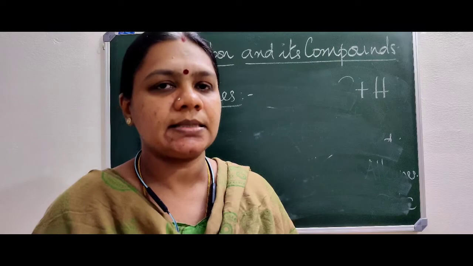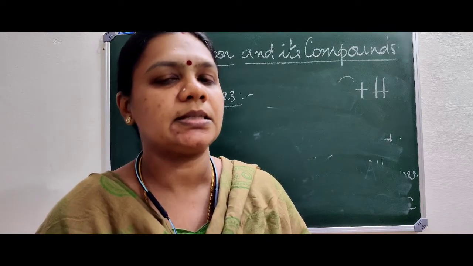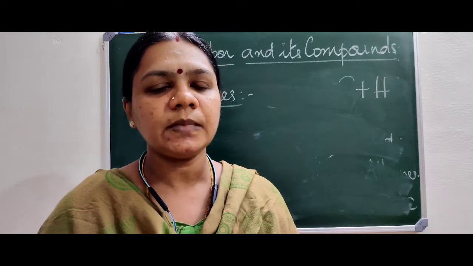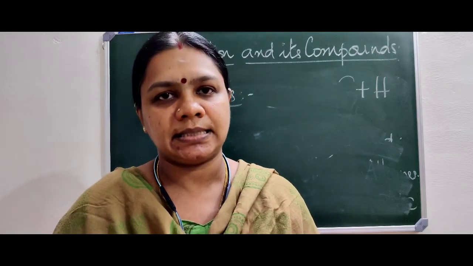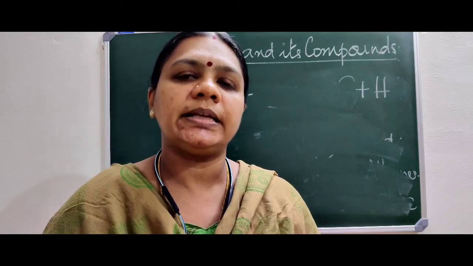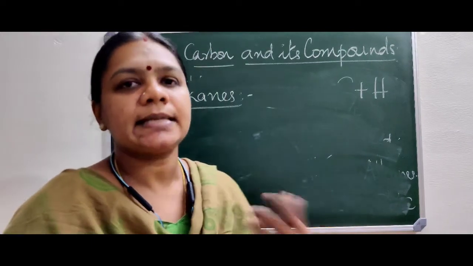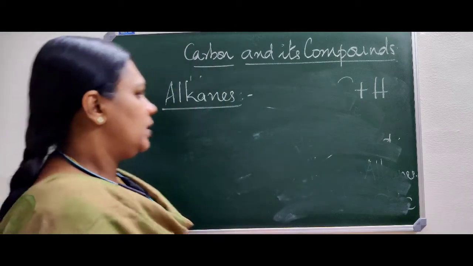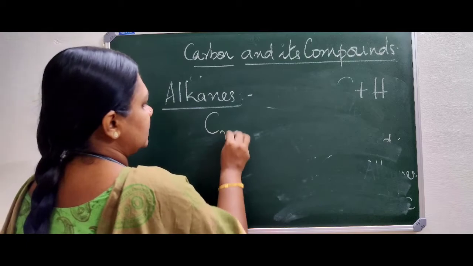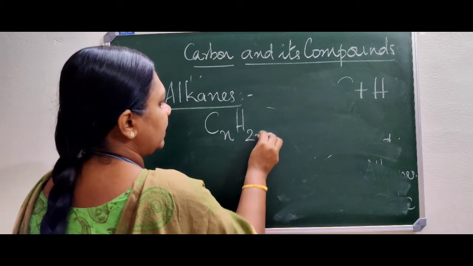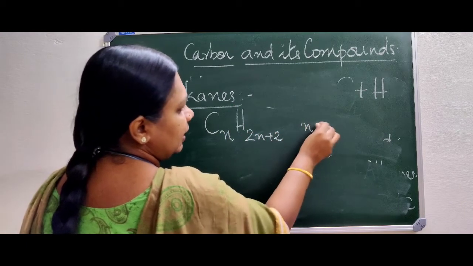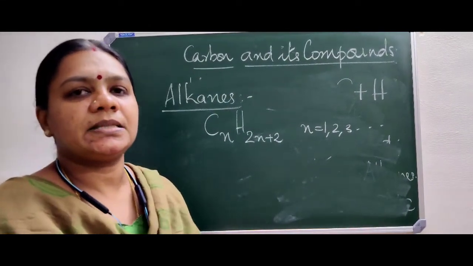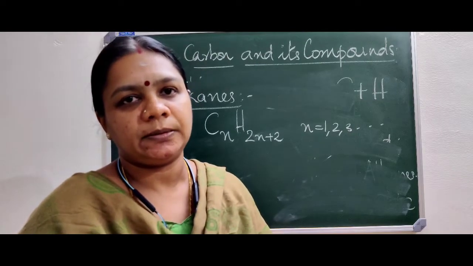Saturated hydrocarbons are those compounds containing only two elements, carbon and hydrogen. So if those hydrocarbons are such that between carbons there are only single bonds, we call them alkanes. Another name of alkane is saturated hydrocarbons. Now the general formula of alkane is CnH2n+2, where the value of n ranges from 1, 2, 3, etc. That is the number of carbon atoms present in the hydrocarbon.